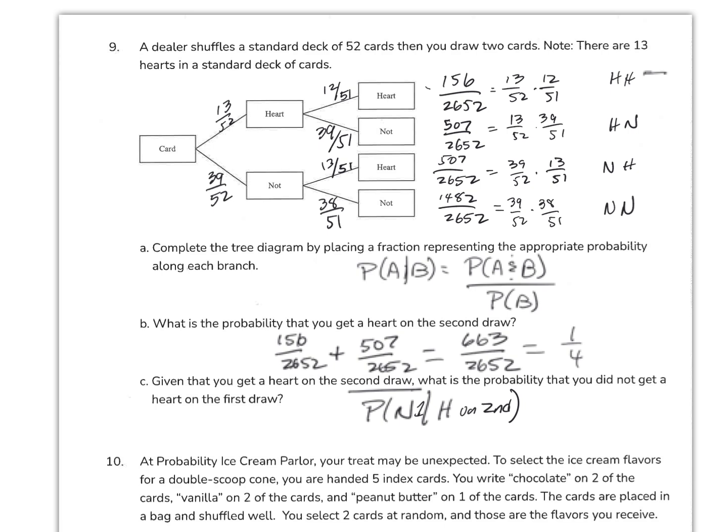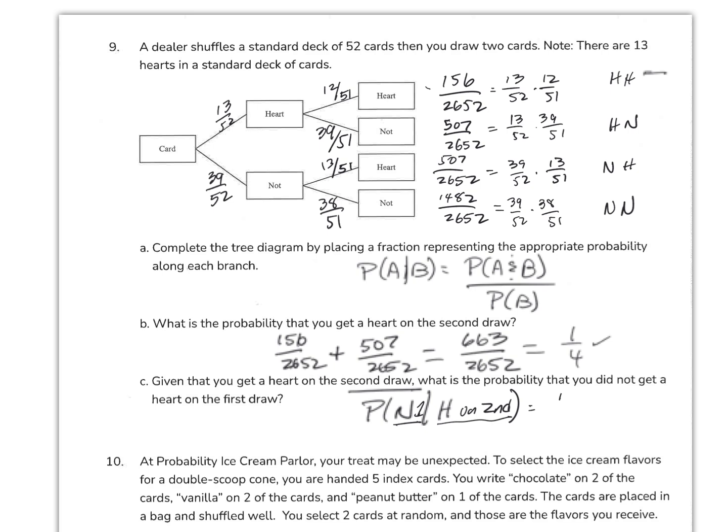Okay, so we got heart on the second, which is this 663 out of 2652. Okay, so now I take heart on the second draw, which is the probability is A and B. Probability no heart on the first draw, which is 1482.